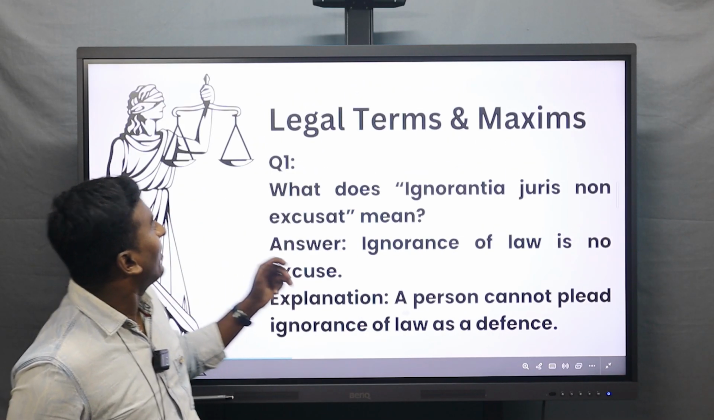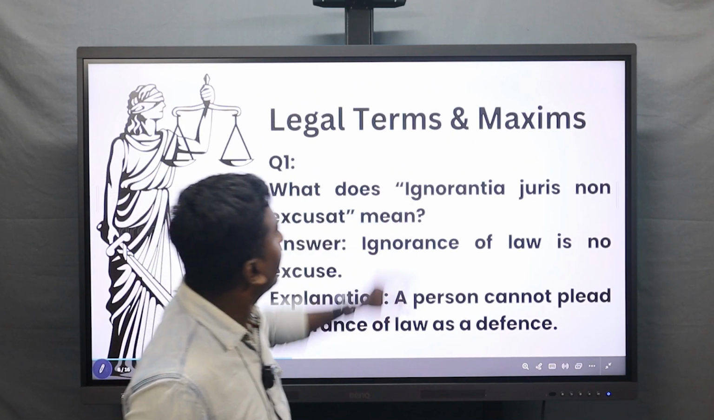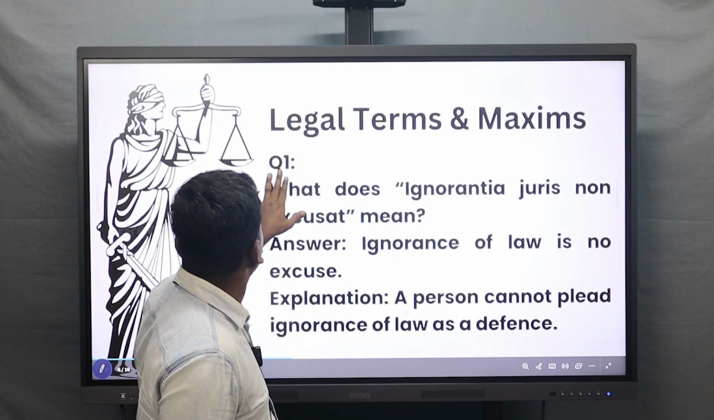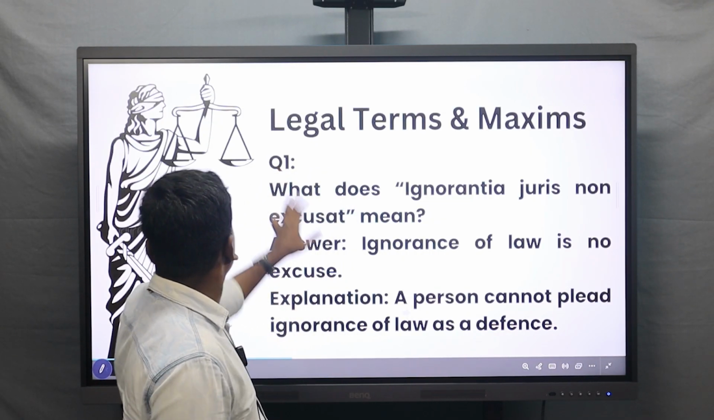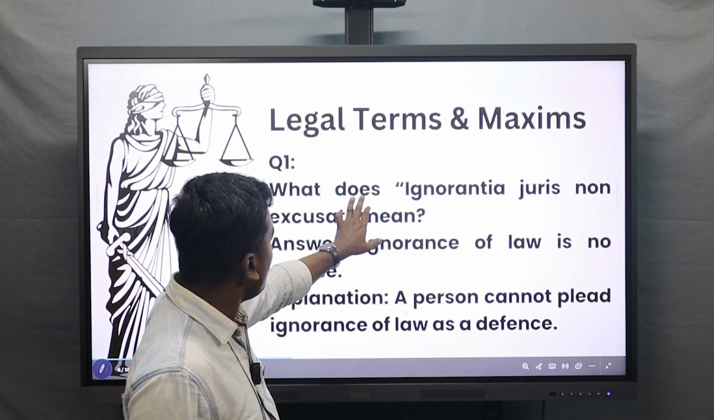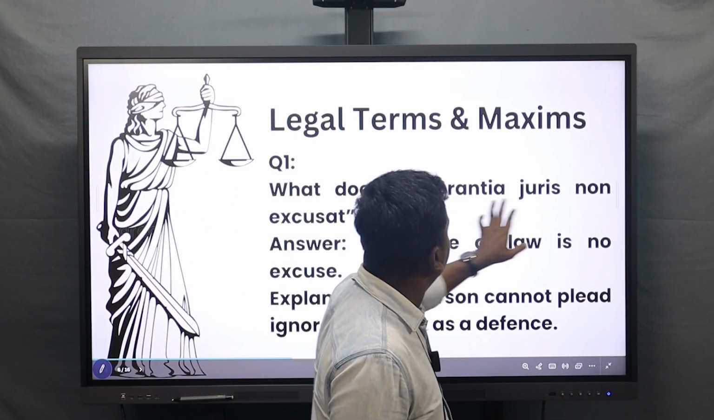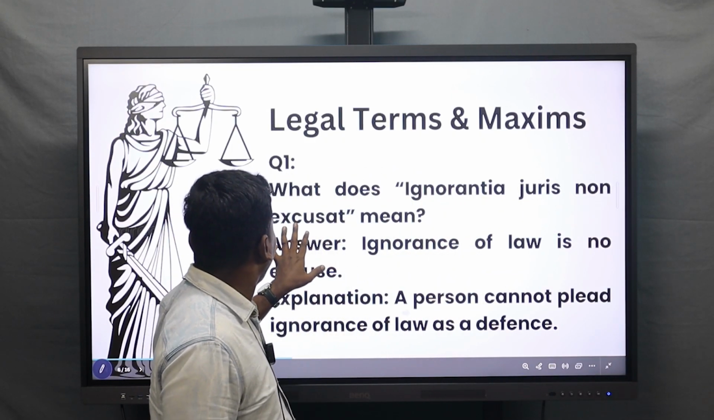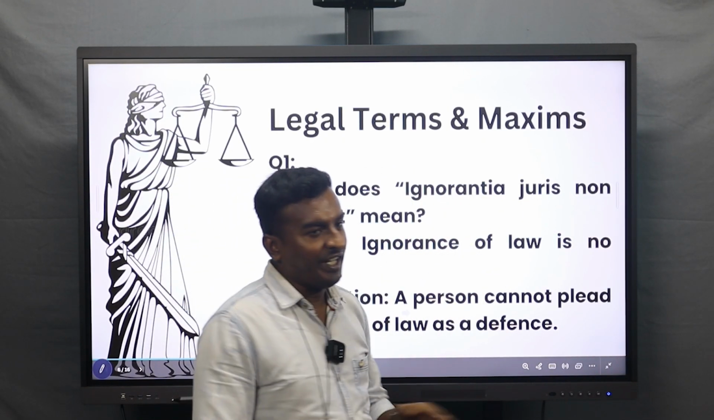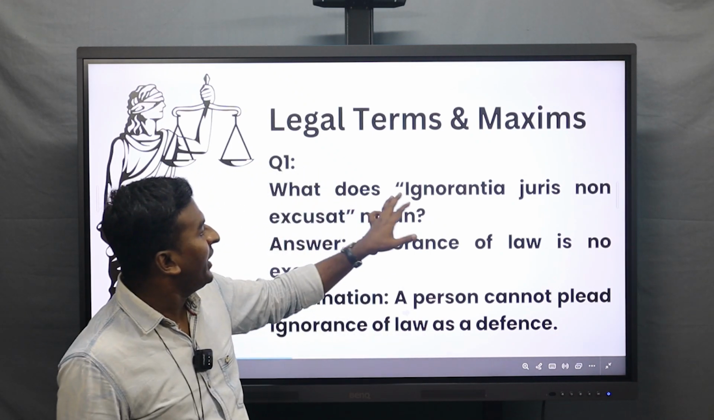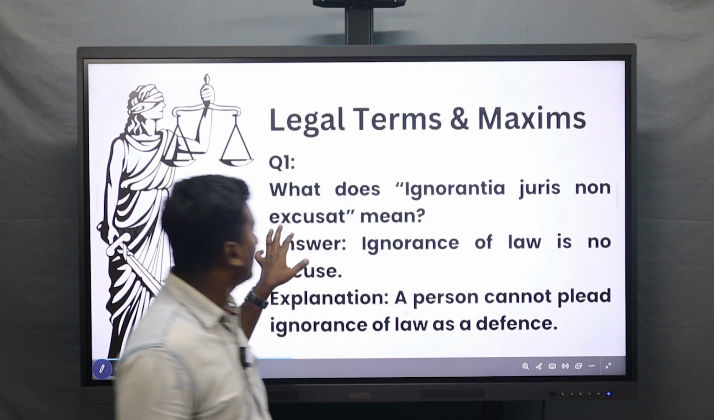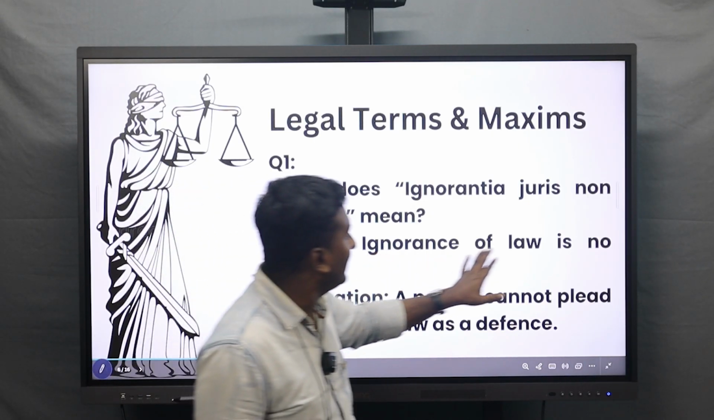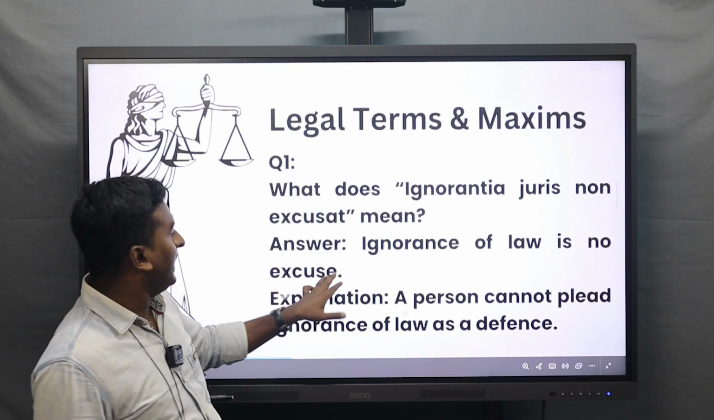Next section we are going to is terms and maxims. These are the terms and maxims. Question number 1 goes like this. What does ignorantia juris non excusat mean? It is in Latin. What does ignorantia juris non excusat mean? The answer is ignorance of law is no excuse.